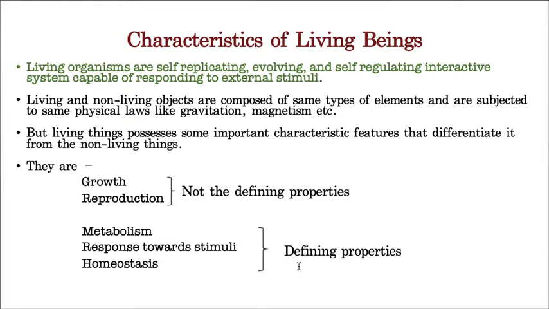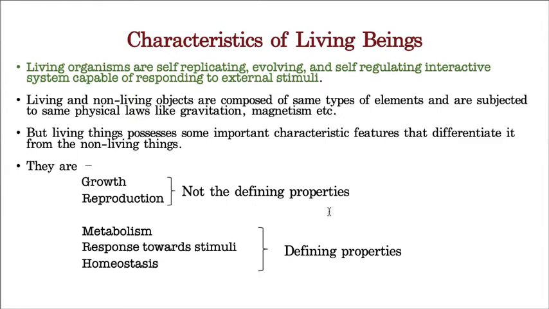So these two are not compulsory. An organism should grow, an organism should reproduce. So they are not compulsory characters. If they don't grow, they have to die. If they don't reproduce, they have to die. So it is not like that at all. Hope you understand. So that's why they are not defining properties of the organism.